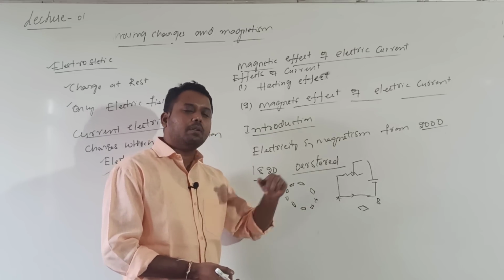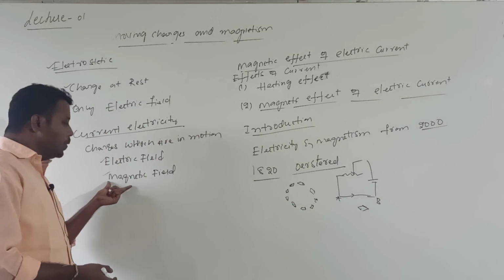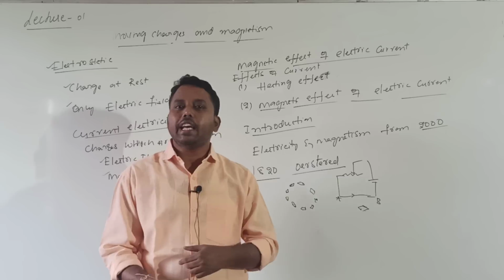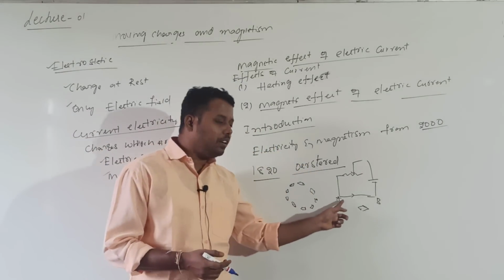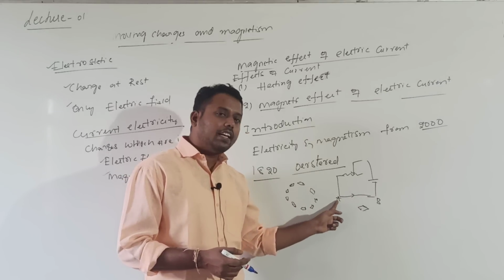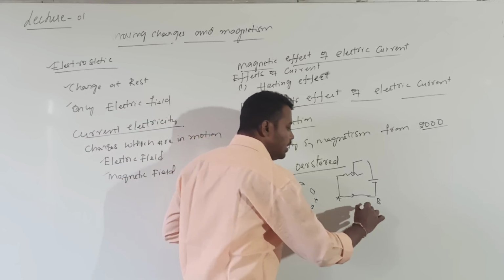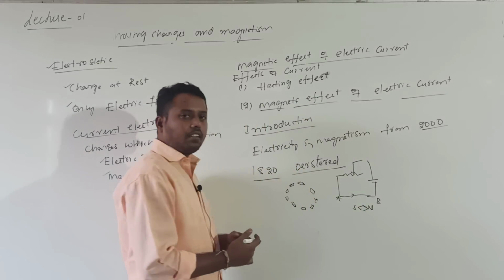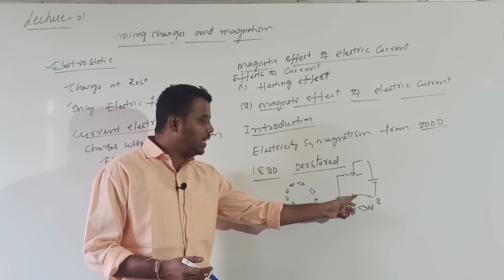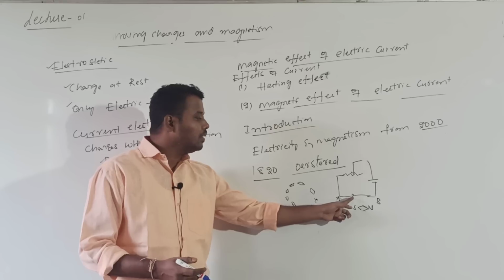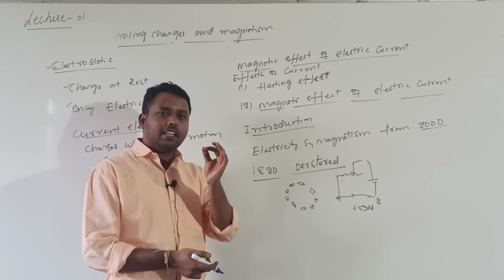So why did that needle show some deflection? Because when current is passing, charges are moving. The moving charges not only produce electricity but also produce a magnetic field. Due to the magnetic field produced by the current, the field around the conductor interacts with the needle, which has a north pole and a south pole. Because of the interaction of the magnetic field of the current carrying conductor and this needle, the needle shows the deflection.